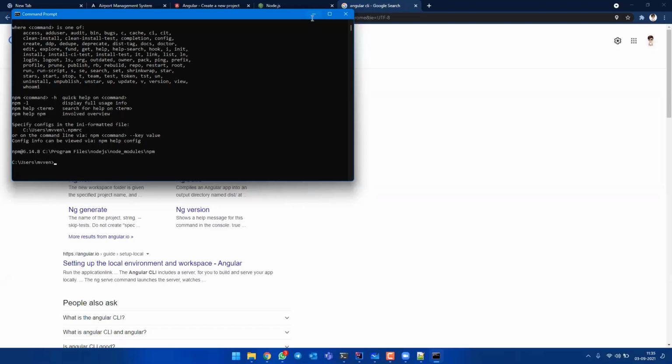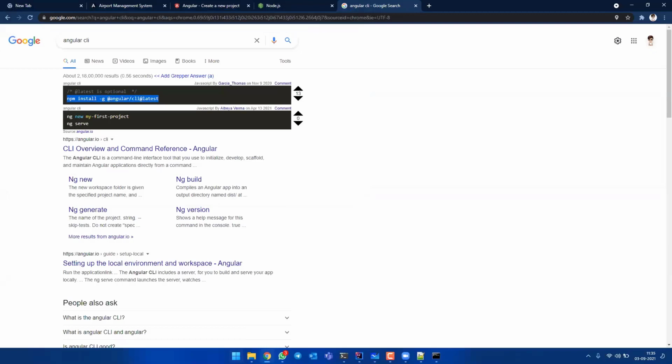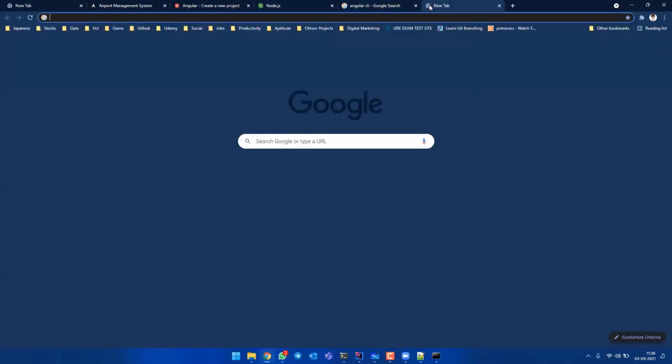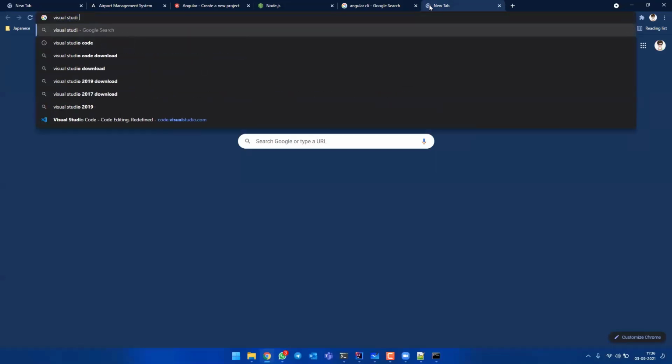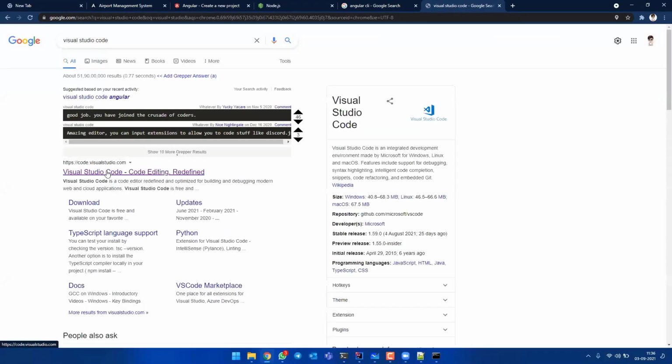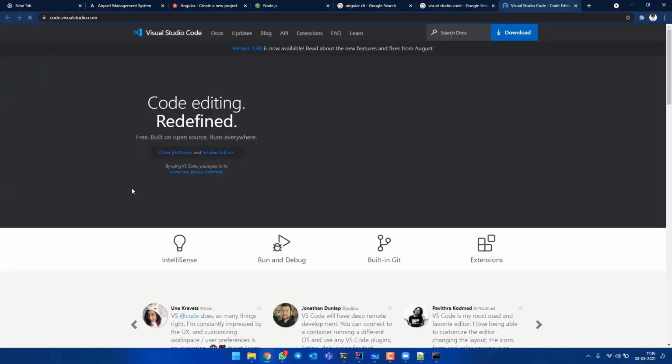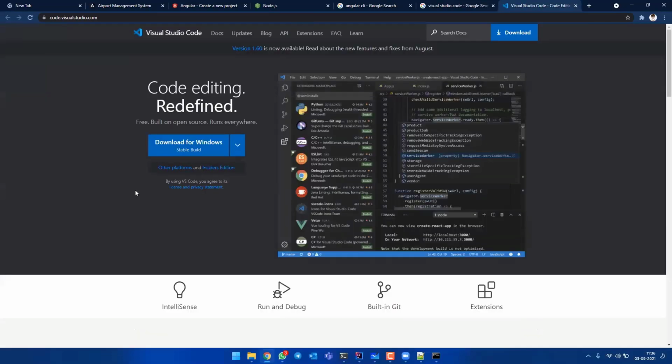One guy asked me whether it's not working in Visual Studio Code. I'll open Visual Studio Code right now and show you. After having Node.js and Angular CLI, you need some software called Visual Studio Code. Visual Studio Code is helpful for building front-end applications. Even if you're building a full stack application, there will be a front-end, right? For the front-end, we use Visual Studio Code.